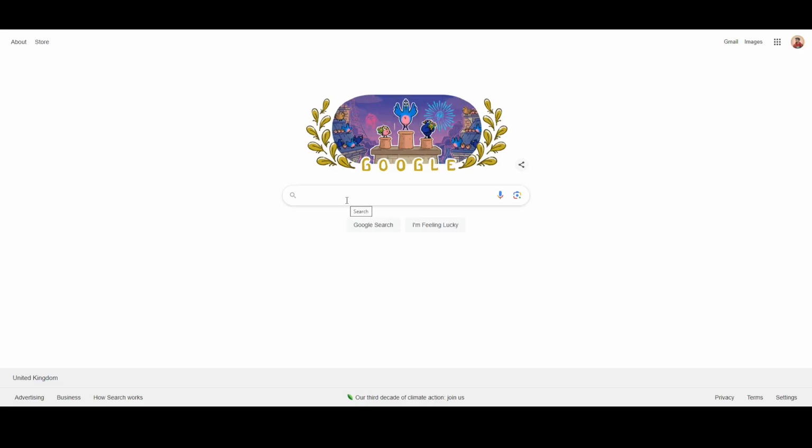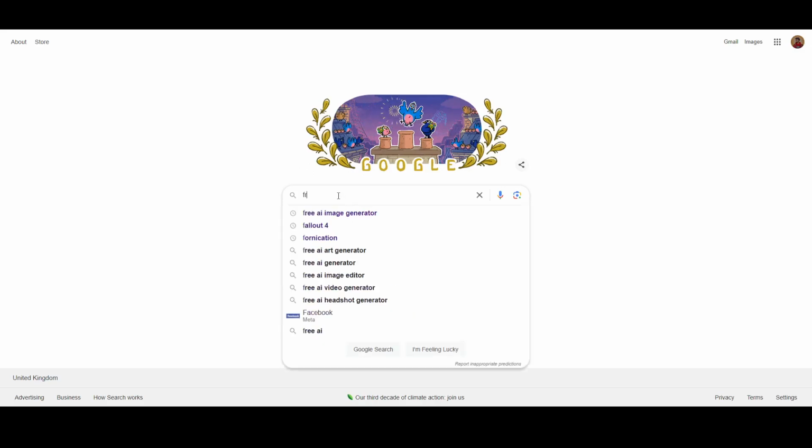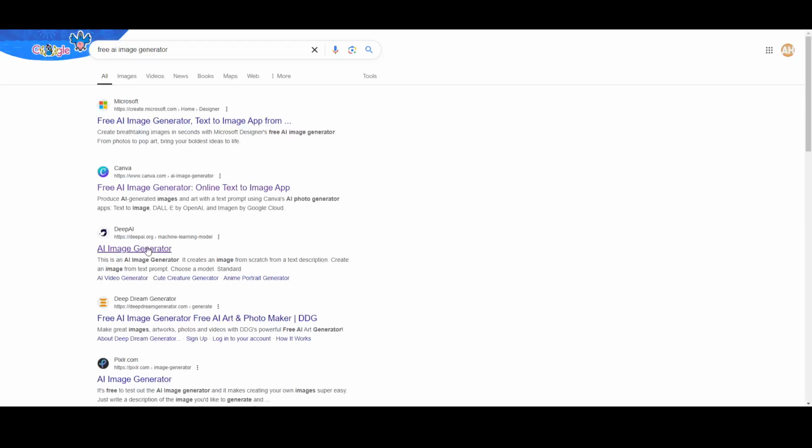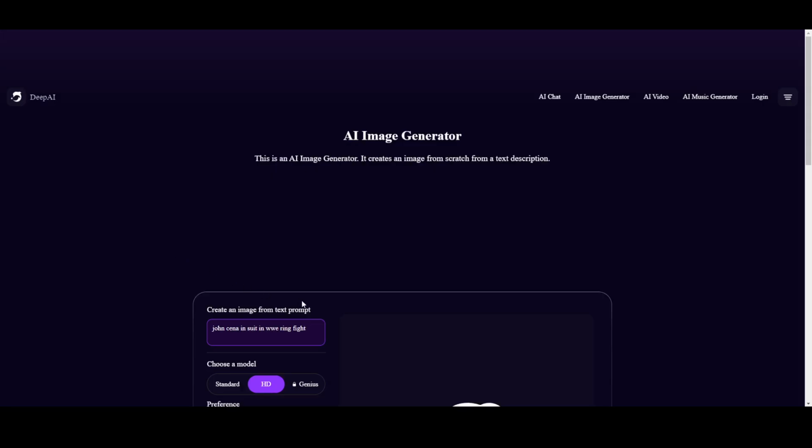So, in order to do that, you simply have to come to Google and search for free AI image generator. And then you have to go to this website, which should be deepai.org. Now you will be at this page.